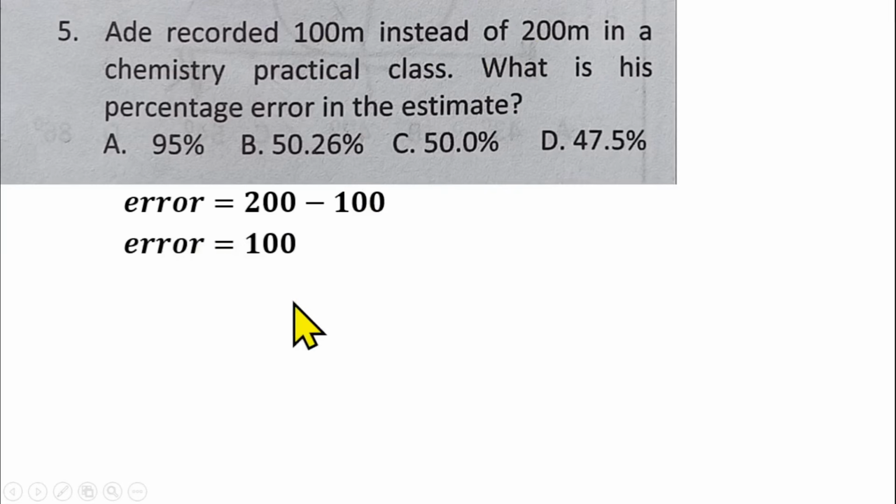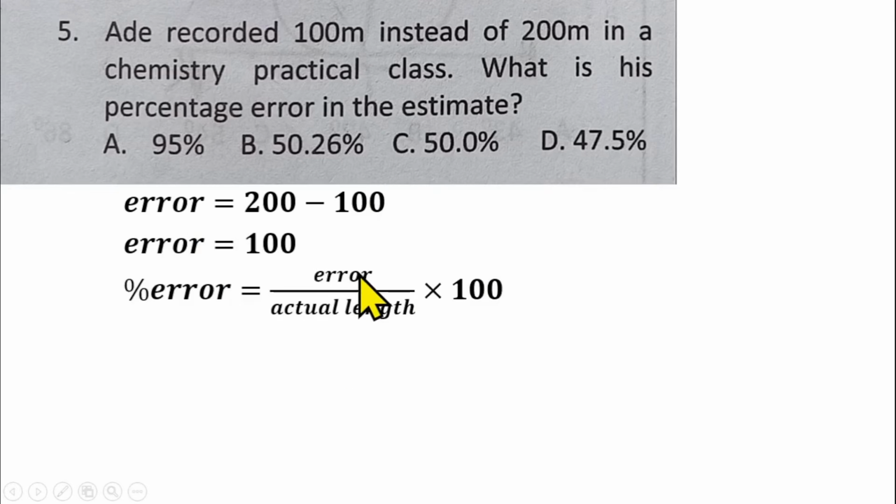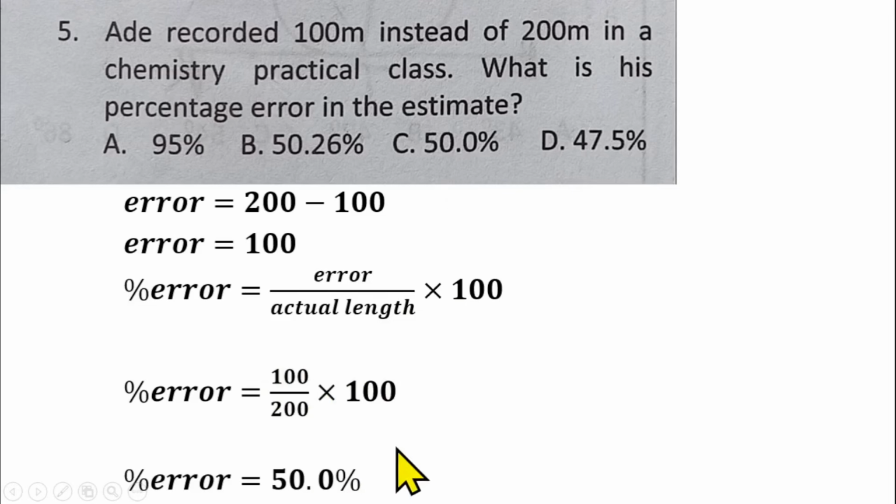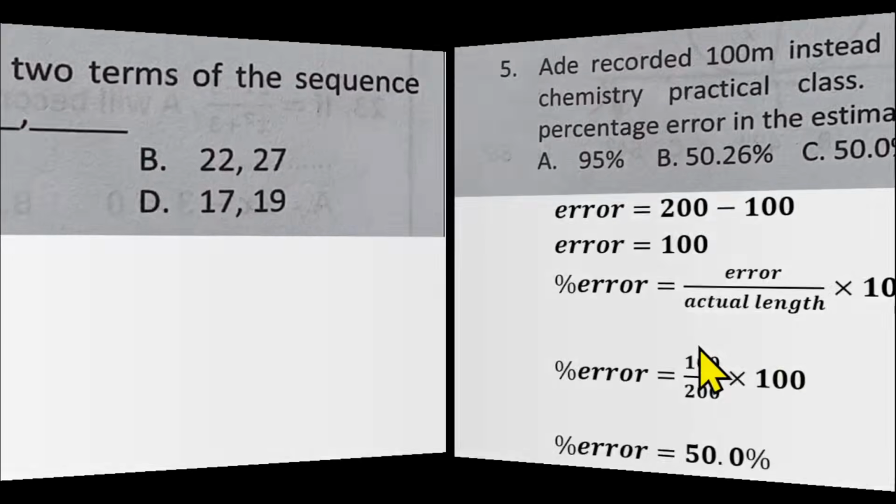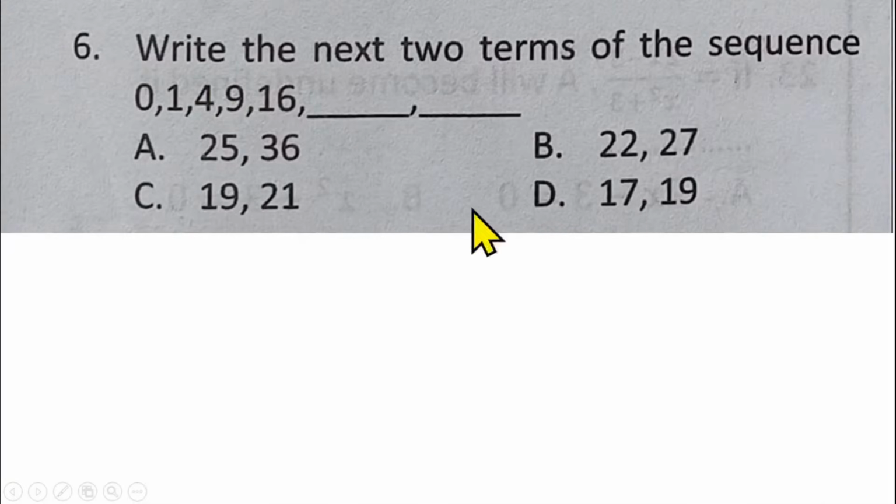Then we'll now put this into percentage. That should be error divided by actual value multiplied by 100. So error is 100. You have 100 over 200 times 100. If you work that out correctly, 100 can go into 200, that will give us 2. Then 100 divided by 2, that will give us 50. So that gives us 50% as the error he made, which makes option C the right answer for question number 5.